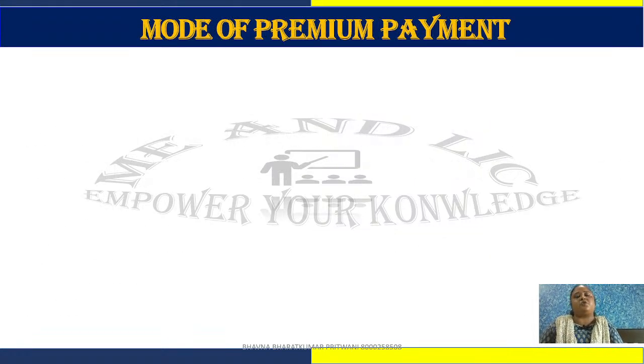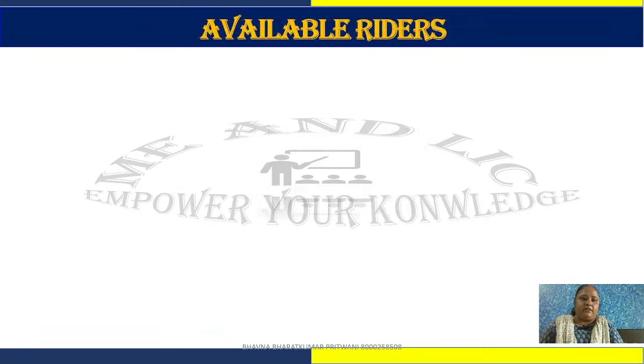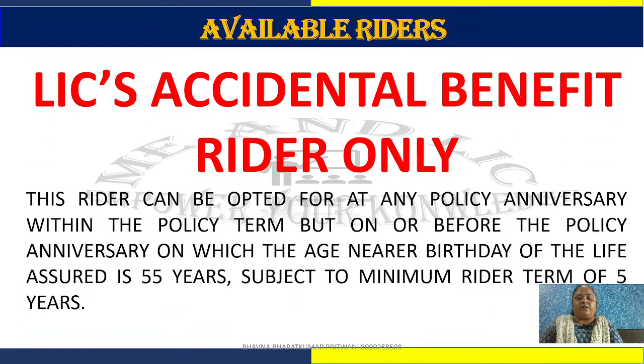Now let's talk about mode of premium payments. So it is a regular premium plan. So yearly, half yearly, quarterly and monthly net modes are available in this plan. Let's talk about riders. So in ULIPs, there is only the accidental benefit rider.